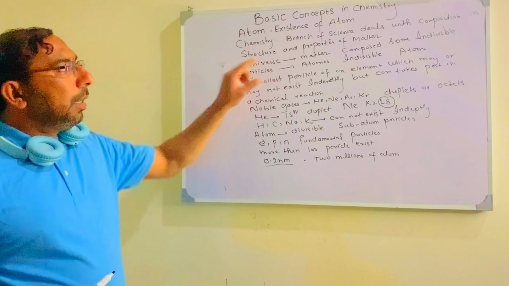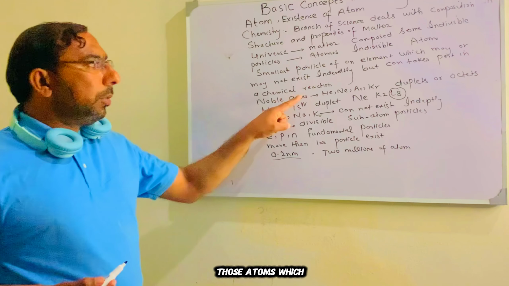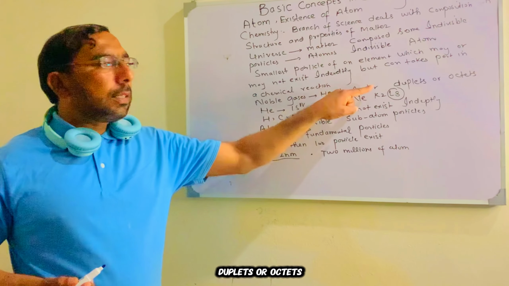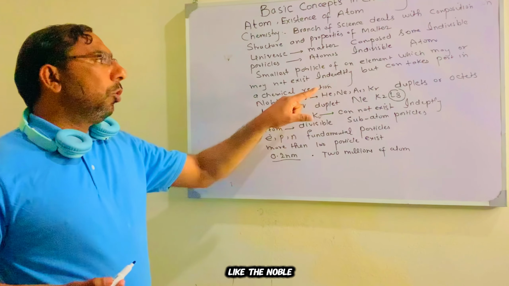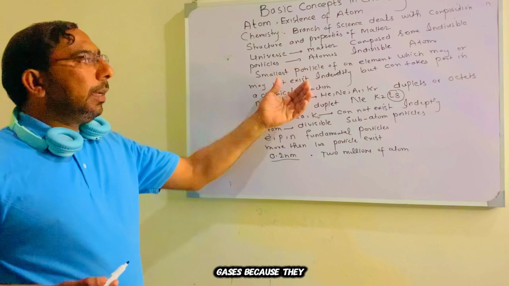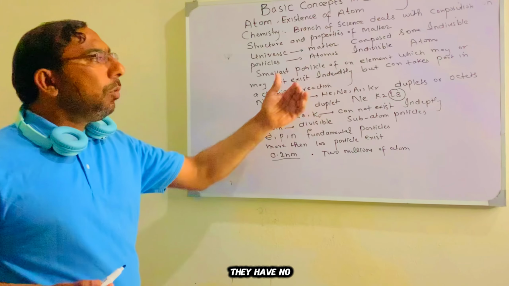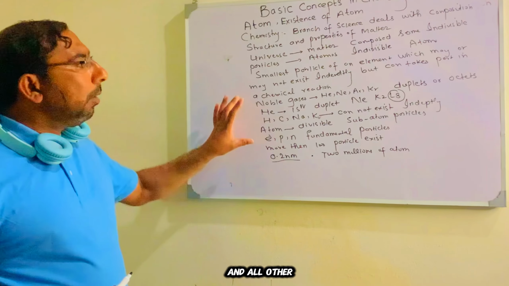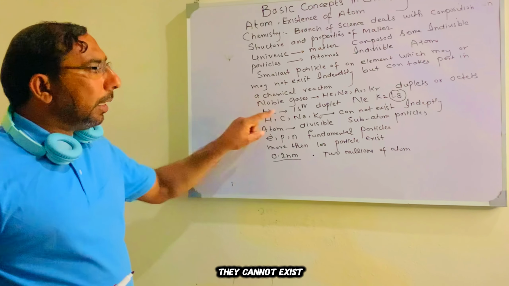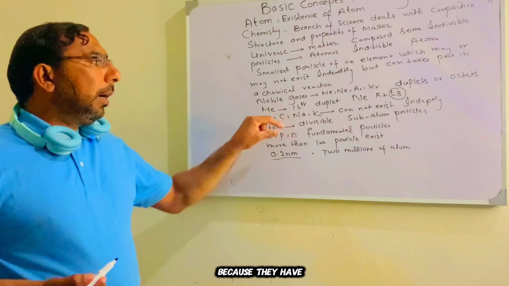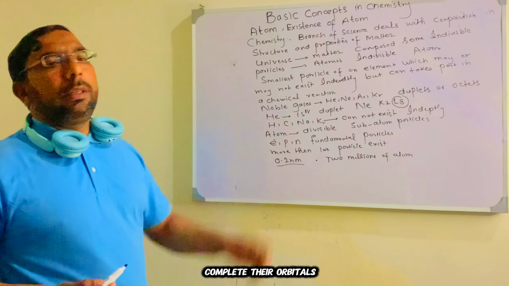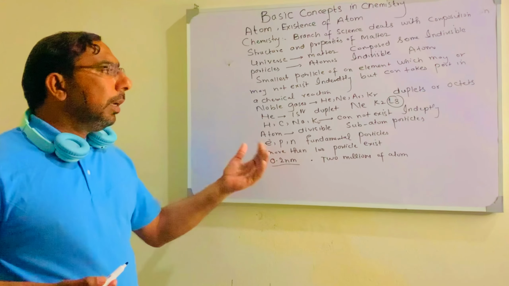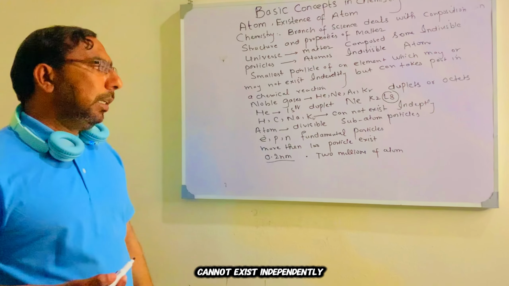And we showed which type of atom can exist independently. Those atoms which have their complete duplets or octets, like the noble gases, because they have complete octets, they have no need to gain, lose or share electrons. And all other atoms of elements cannot exist independently because they need to complete their octets. They make bonds. That's why they cannot exist independently.